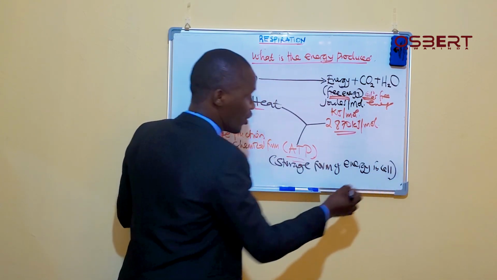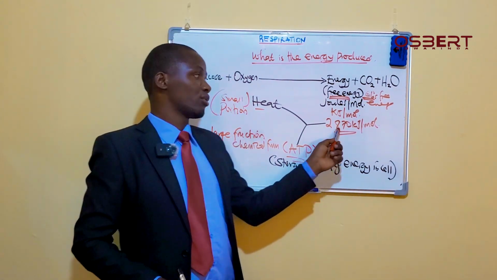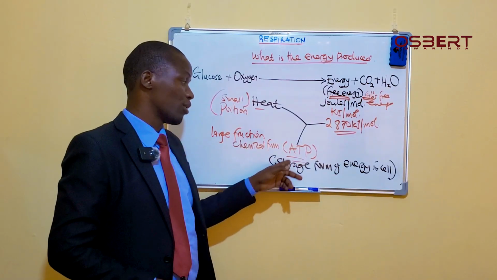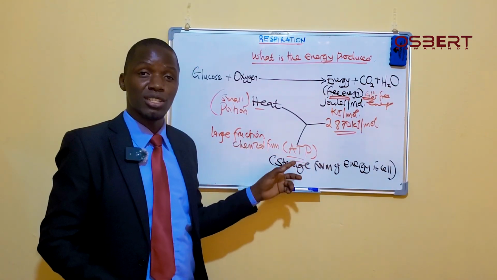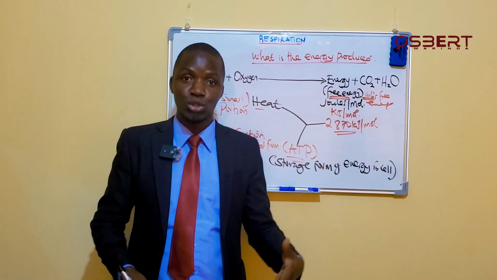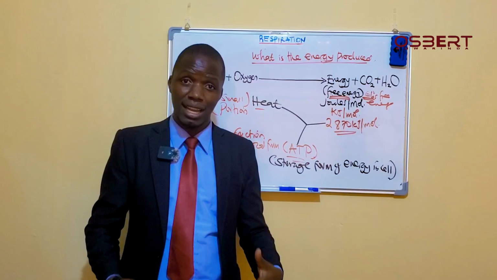So when you go into a cell and you want energy, what will you not find there? You will not find these joules there. What you find there is ATP, because it is in this form of ATP that a cell is able to store the excess energy it had produced,